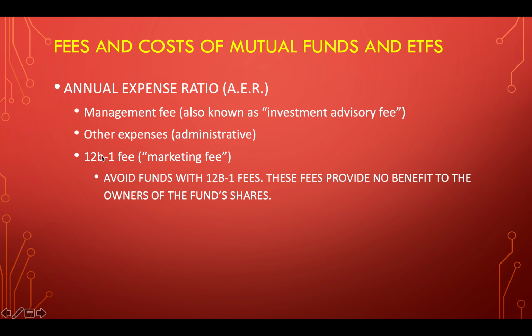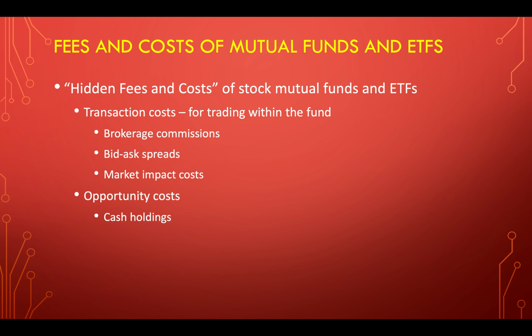It's been around for about 40 years now. It was basically adopted by the SEC to encourage mutual funds to be sold. Basically, brokers get most of this 12B1 fee when they sell a fund. This could be 1% a year for something called a Class C share. Class A shares, remember that commission? They also typically have a 12B1 fee. It's a maximum of 0.25%. Another tip, never buy a fund with a 12B1 fee. These fees don't provide any real benefit to you as an investor. No reason to pay that fee.